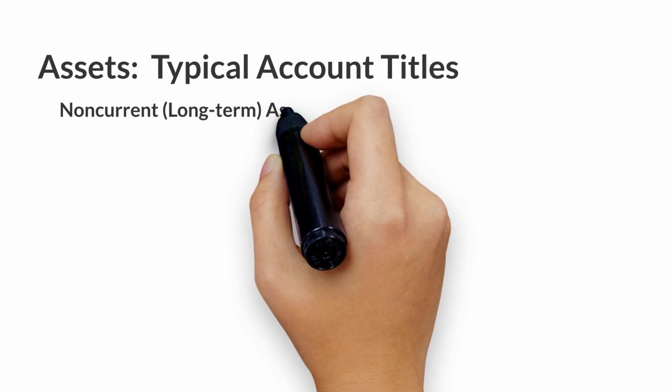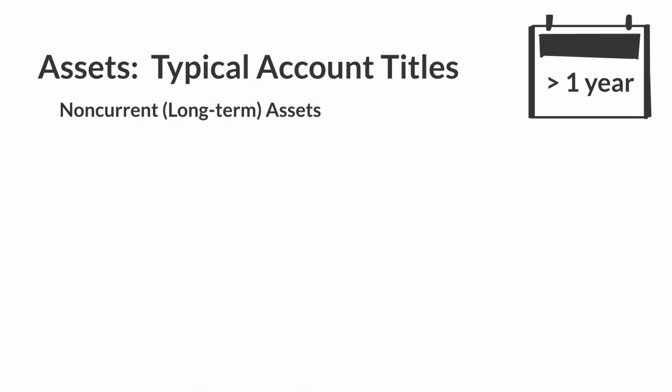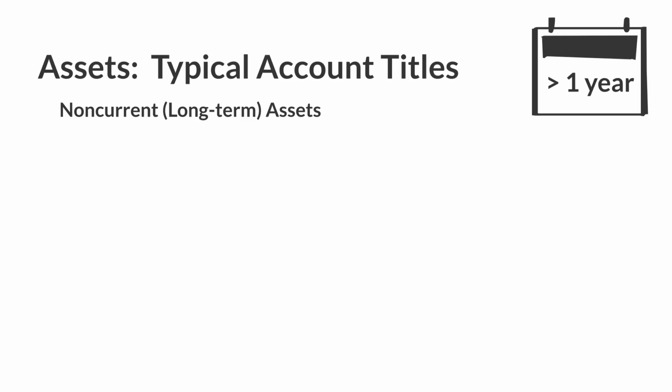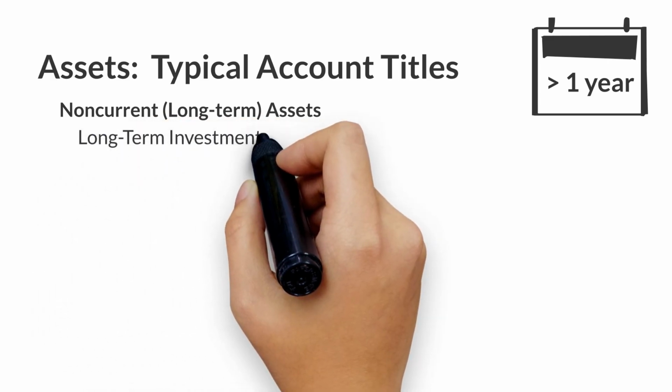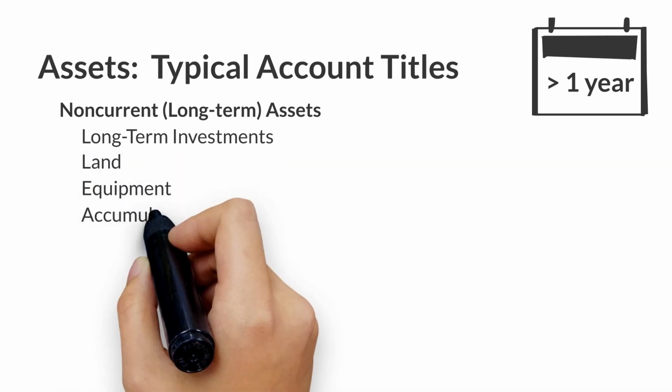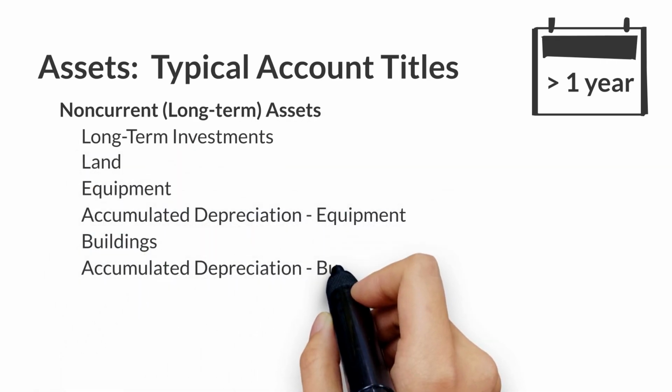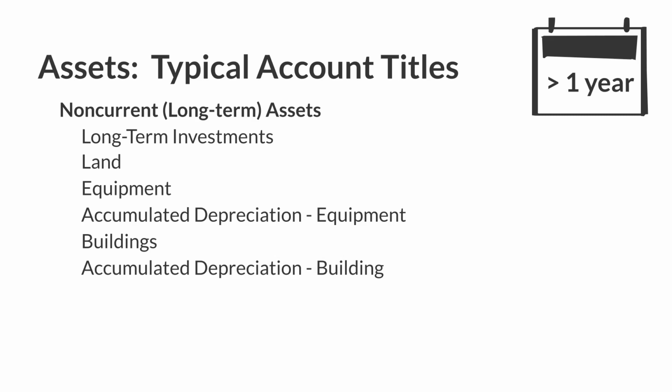Non-current or long-term assets are those that will last longer than 1 year. For example, investments in stocks and bonds of other companies that are expected to be held for more than 1 year are classified as long-term investments. Land, buildings, and equipment are assets with relatively long, useful lives that are currently used in operating the business. The accumulated depreciation account shows the total amount of depreciation that the company has expensed since acquiring the asset. We'll talk more about this concept in subsequent videos.